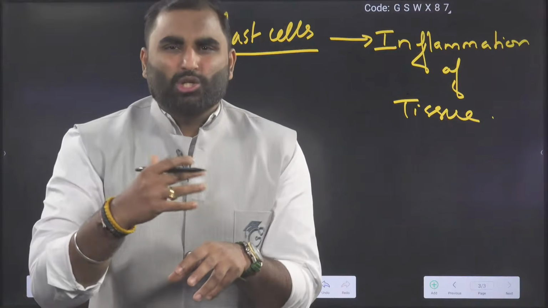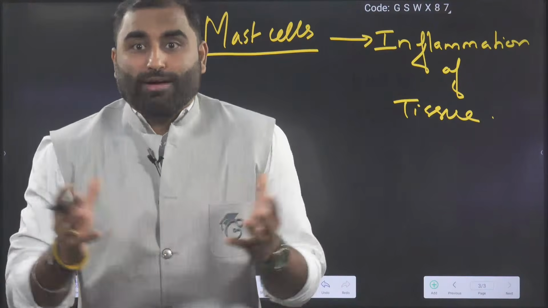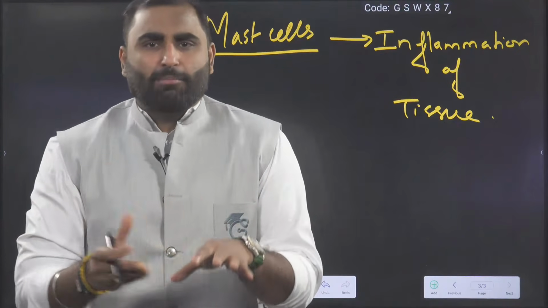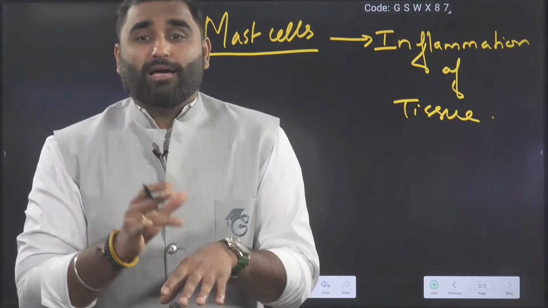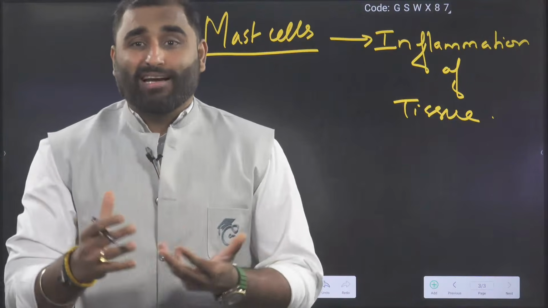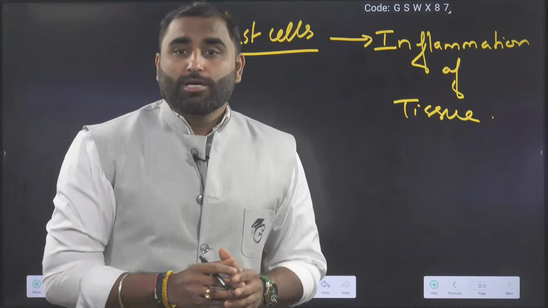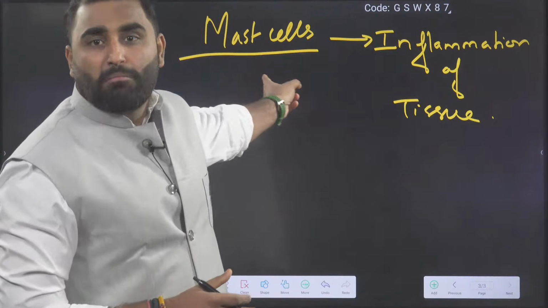So redness, swelling with pain is called inflammation of the tissue, where flame means fire. Your tissue is on fire. So any insect bite, any injury, any harsh chemical on your body, or any allergy, that makes your skin red, swollen, painful, itching and all. That is called inflammation. So who is responsible for that inflammation? That guy is the mast cell.